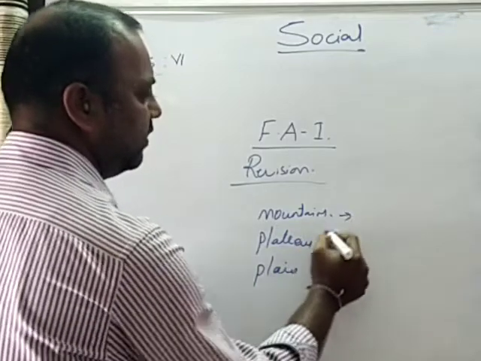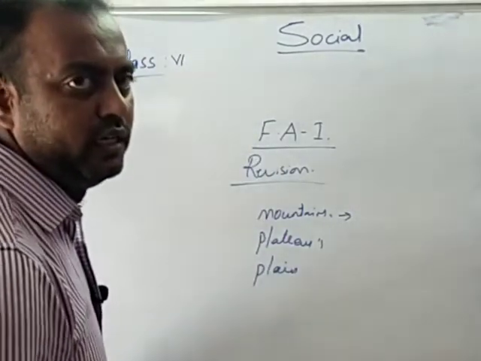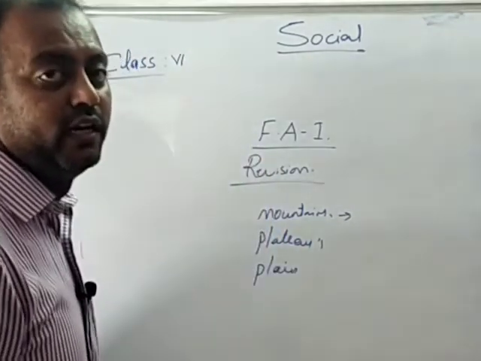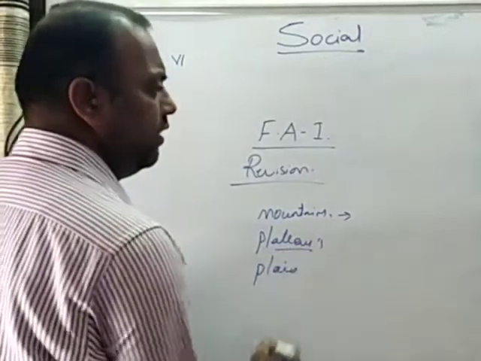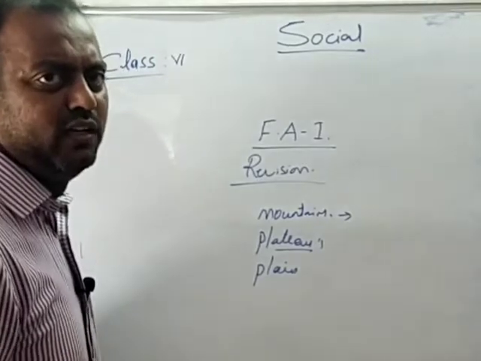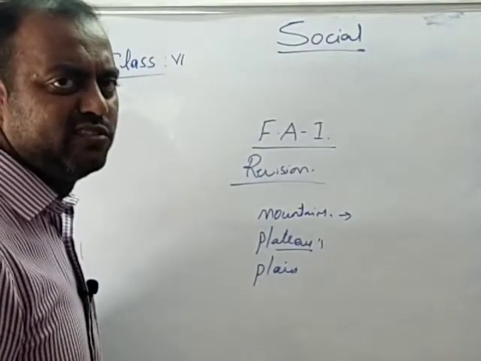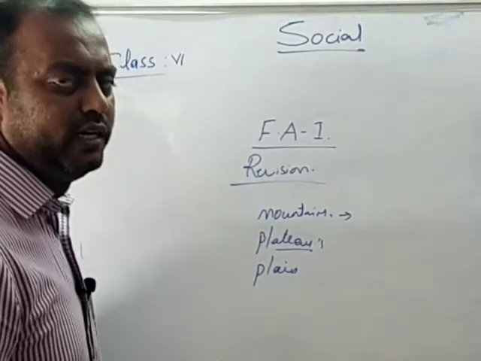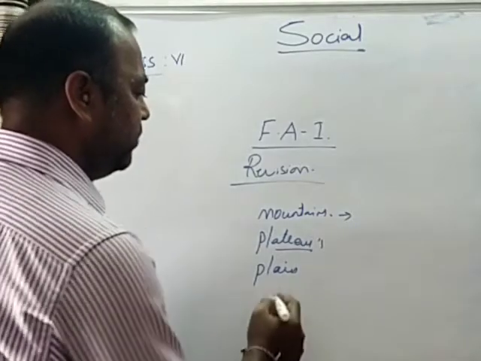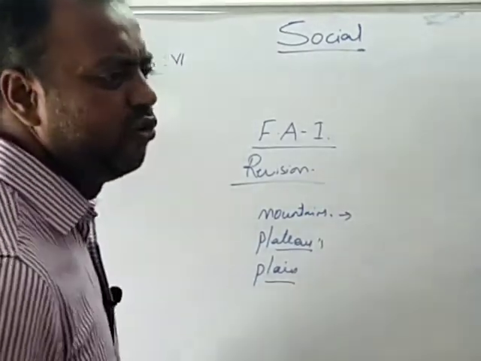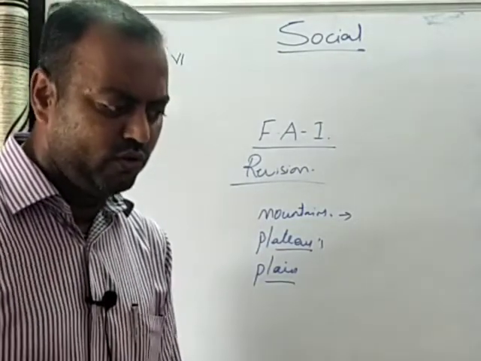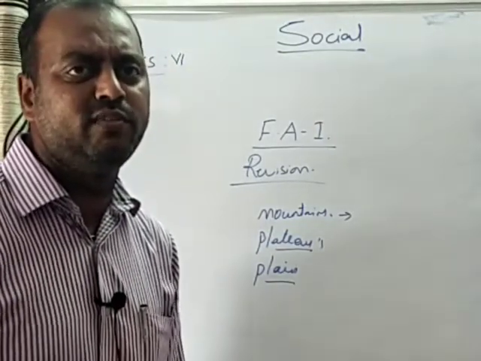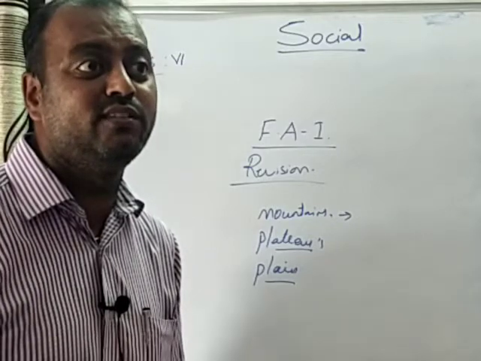So mountains, you know it very well, the rocky elevated area of land is called a mountain, whereas plateaus rise above the sea level. It's a flat land which is often uneven, and a rocky surface is called a plateau. Plain means a gentle slope and evenly distributed land. So these are the three kinds of landforms which we try to understand,